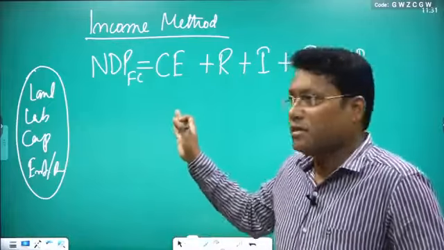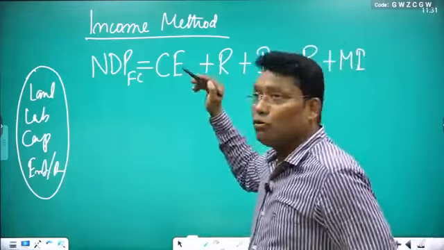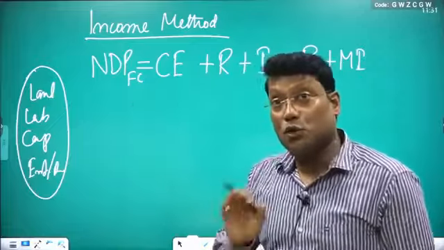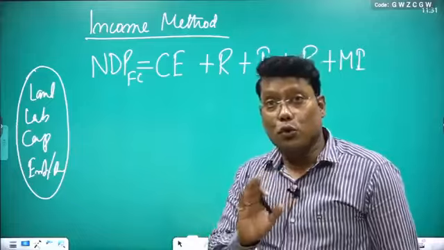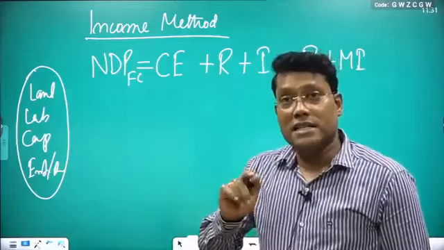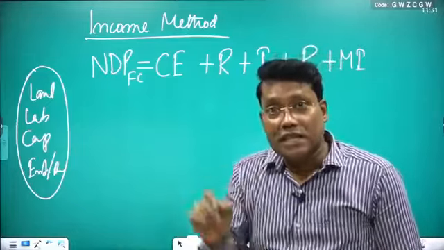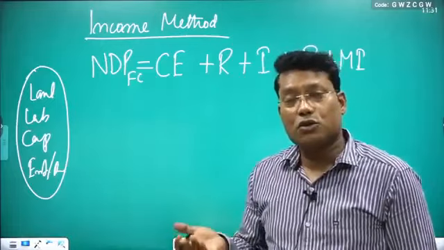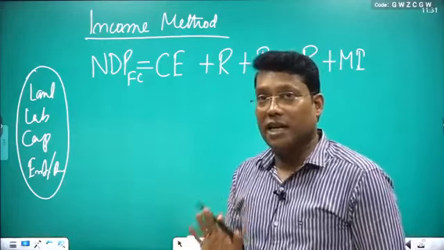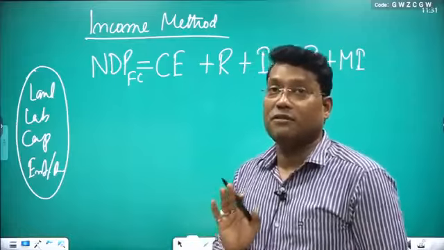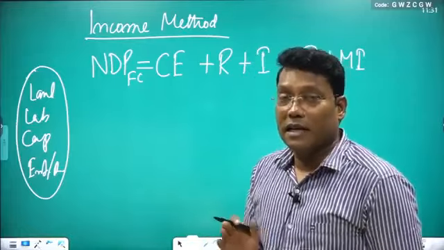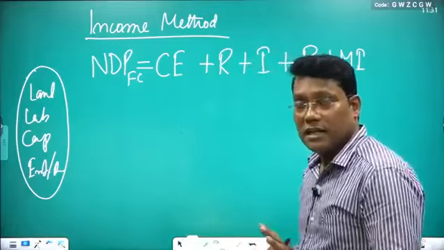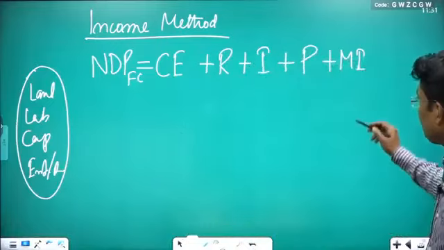The same way here. If you follow the income method, directly you are getting the NDP at FC, no depreciation, no NIT, and since you are calculating the income generated within the country, it must be only domestic. So directly you are getting NDP at FC, net domestic product at factor cost. That is the domestic income. Clear? Why are you getting it at factor cost? Just think, I am giving you one simple example.